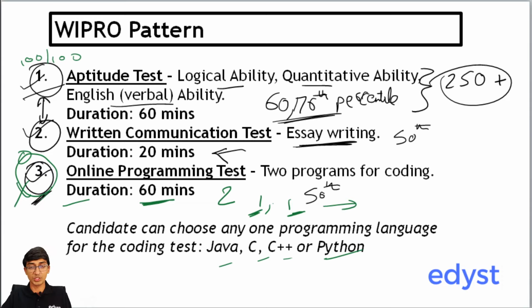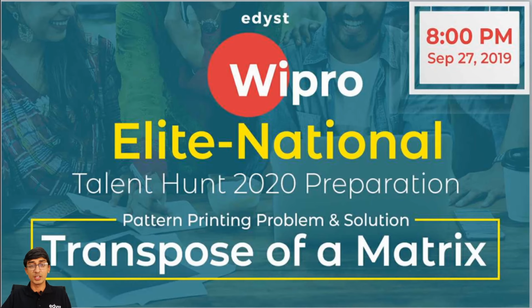All right, so let's now come to the question. And before I come to the question, I just want to show you where you can see the question. The question for today is the Wipro Elite National Talent Preparation: Transpose of a Matrix. This is a previously asked question by Wipro. And how do I actually go and practice this question?